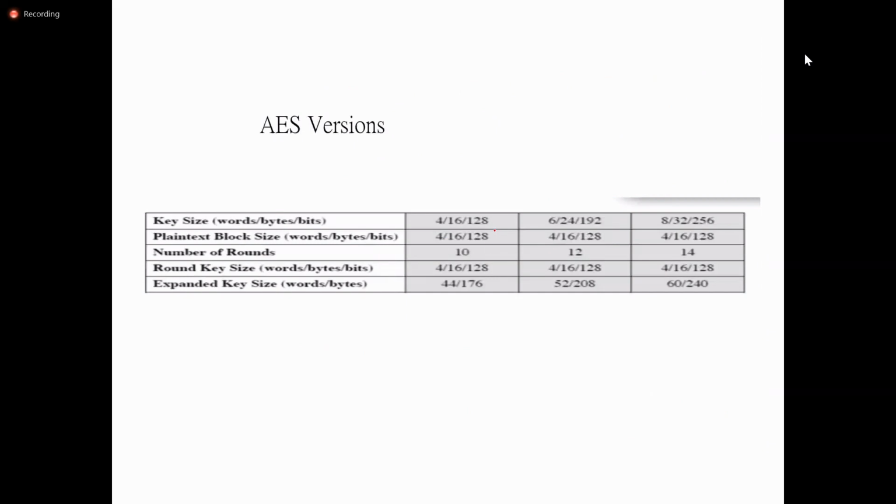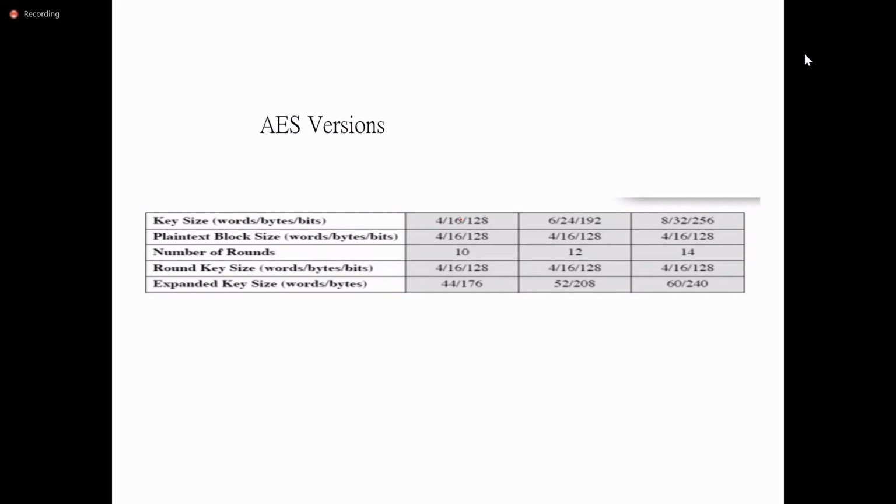So we discussed AES versions: what the key size is, what the plain text size is, and the number of rounds. The key size can be specified as number of words, bytes, or bits. In terms of bits, it is 128, 192, and 256. The plain text size, irrespective of the key size, is fixed: 128 bits per block. And the number of rounds depends on the key size.